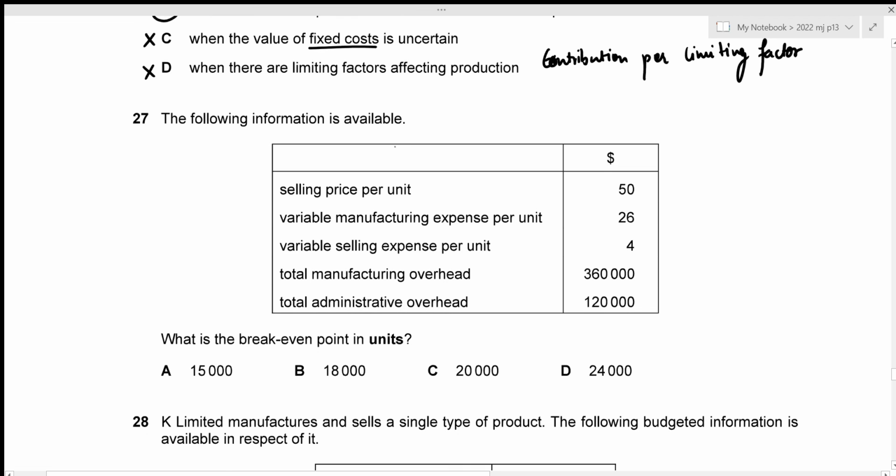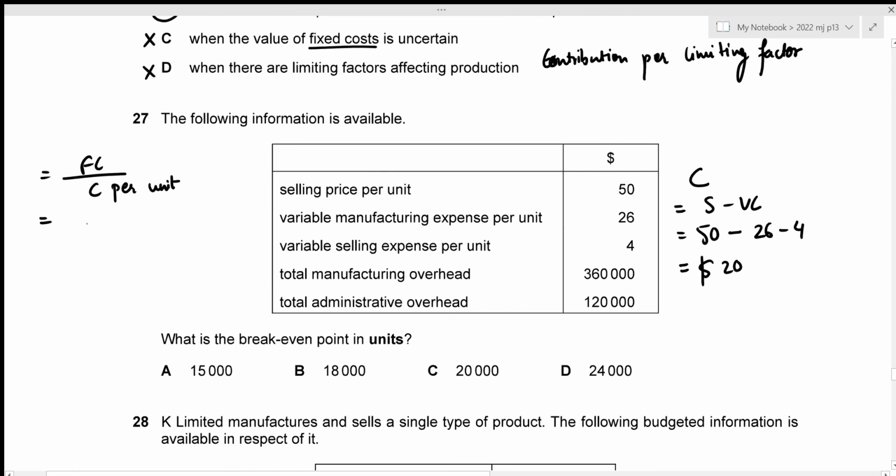We are given the following information. We need to figure out the break-even point in units. So break-even point in units is just the fixed costs divided by the contribution per unit. Okay, let's figure out contribution per unit first. That is just the difference between selling price and variable cost. In this case, the selling price is 50 and the variable costs are 26 and 4. So that's 50 minus 26 minus 4, which results in the contribution per unit being 20. Okay, I'm just going to write it down.